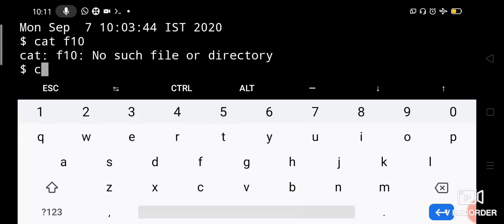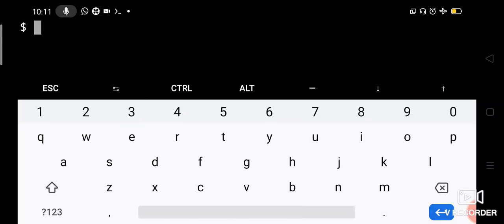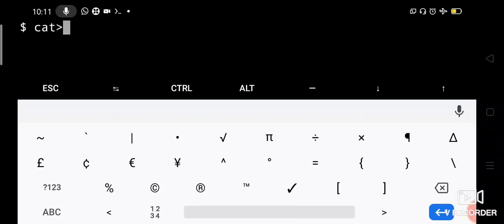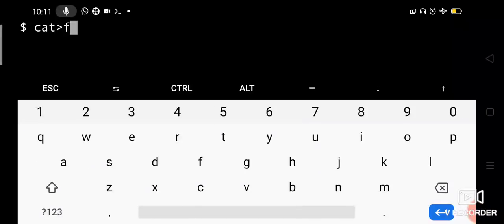Okay, so let us say clear. Now cat redirection. See why I am redirecting? I don't want to display the contents of the file on the screen, but I want to create a file. Let us say F10, cat redirected to F10. Press enter. Then it will not show you anything. It will not give you the dollar prompt also. Rather, it is waiting for your input which needs to be stored in the F10 file.